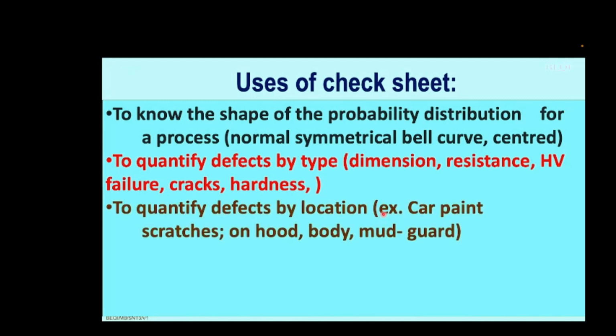Next, to quantify defects by location. As I gave the example of a shirt, I can give one more example of a car. Paint scratches were happening during the transport of the car from the manufacturing location to the distribution location, say from Noida to Bangalore. In one model, the scratches were happening more on the bonnet or the hood side of the car.